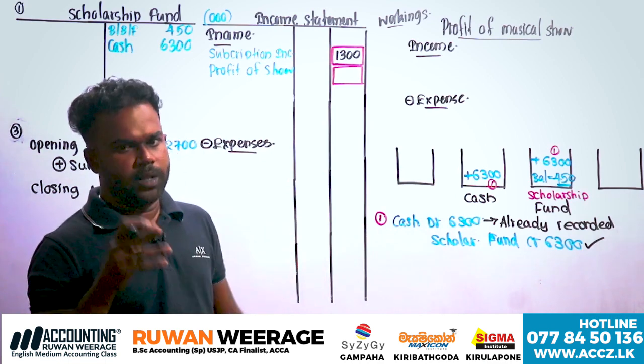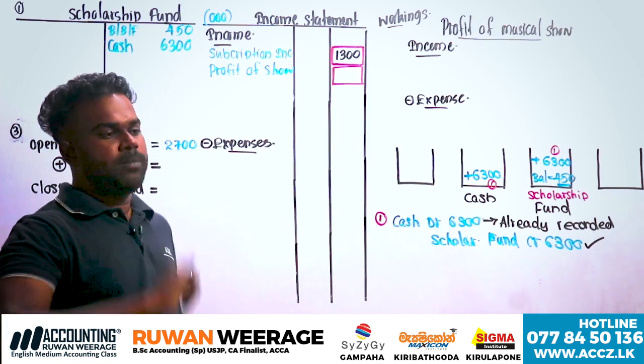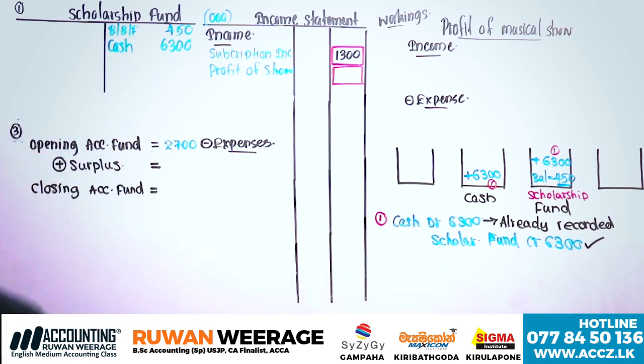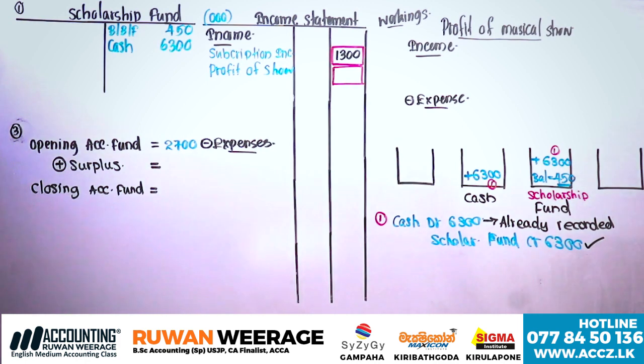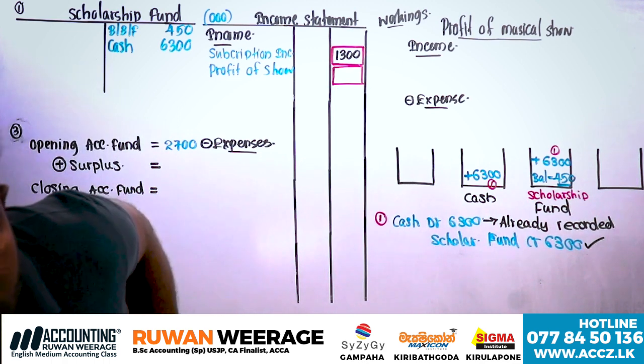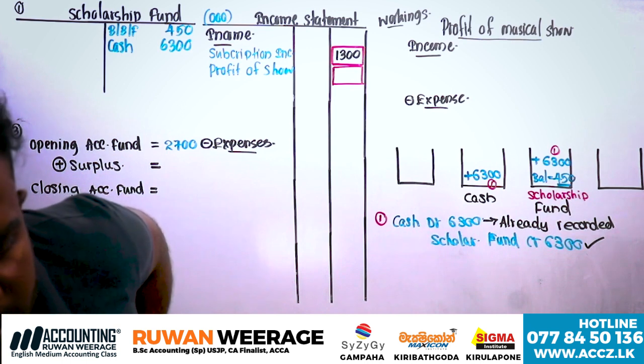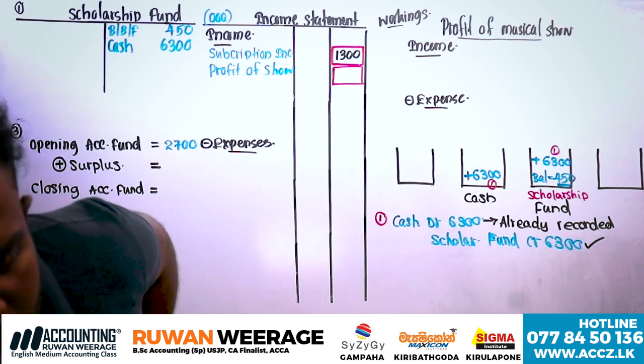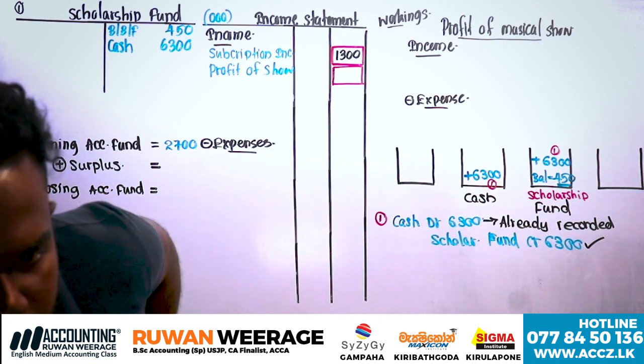Clear? Right. Now, what are the receipts? First one, please tell me what the receipts are. First one, ticket sales, no? Ticket sales, now 1000 from selling tickets, 1100 received, but look at whether there are any receivables at the end of the period.